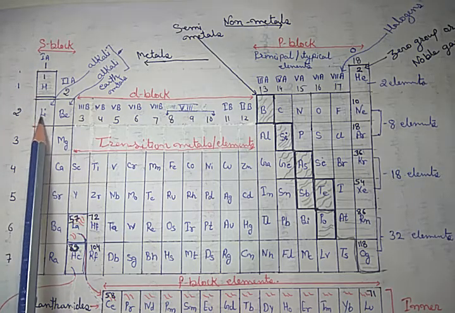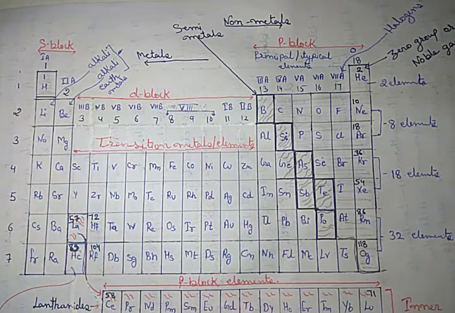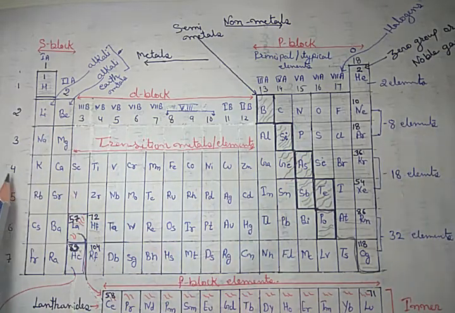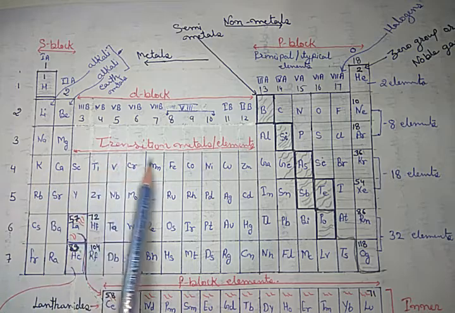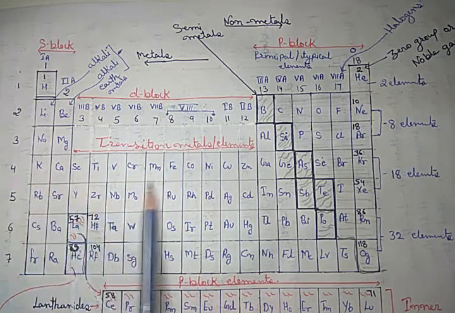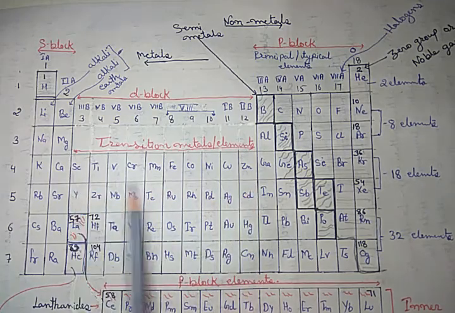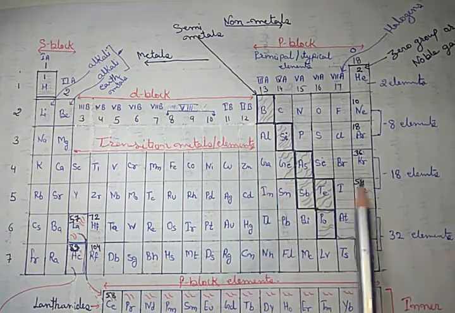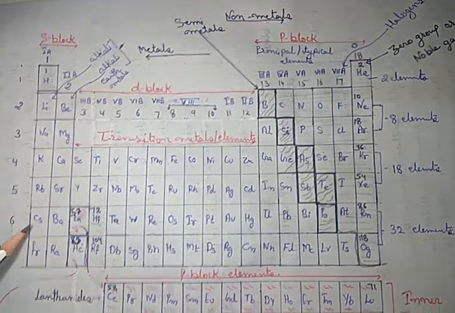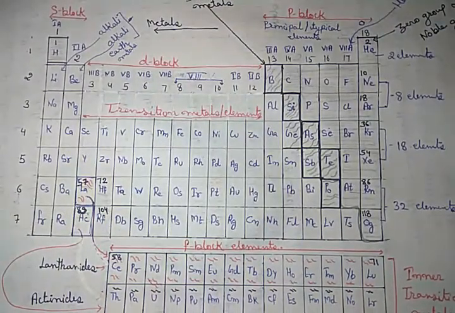Here s and p both are present, so 2 plus 6, that is 8. In 4th and 5th, the d orbitals are also included, so 2 plus 10 plus 6, that is 18. And now in 6th and 7th, f orbitals are also added.